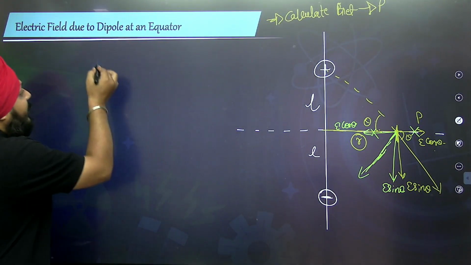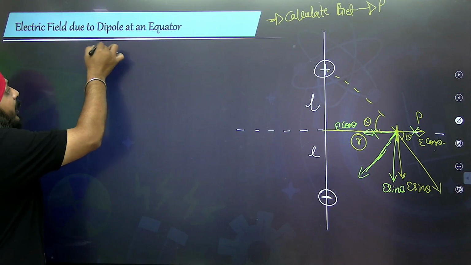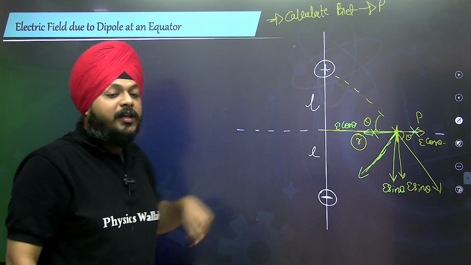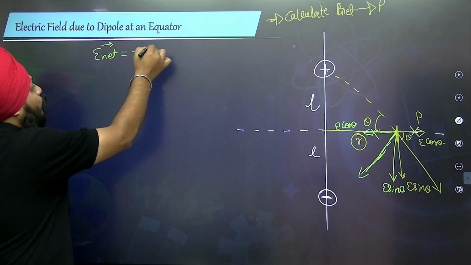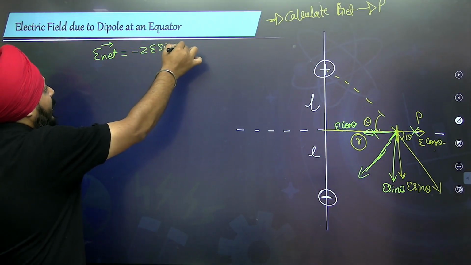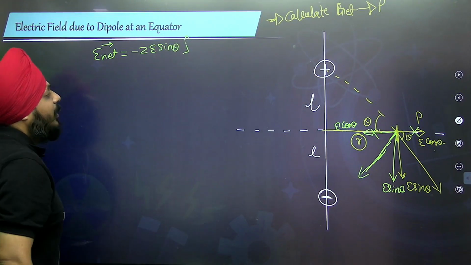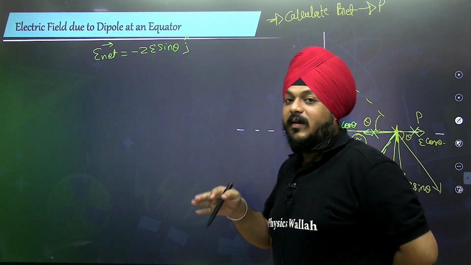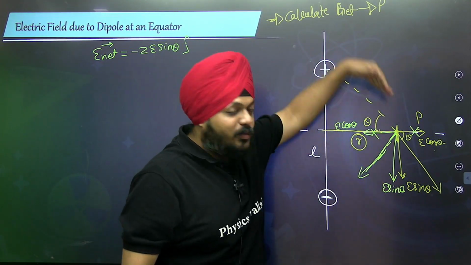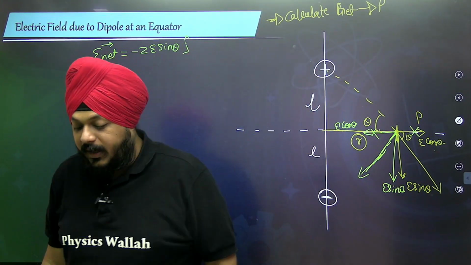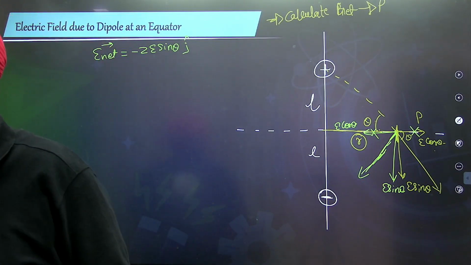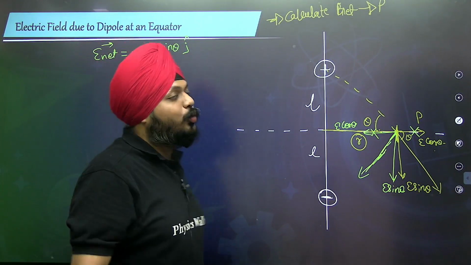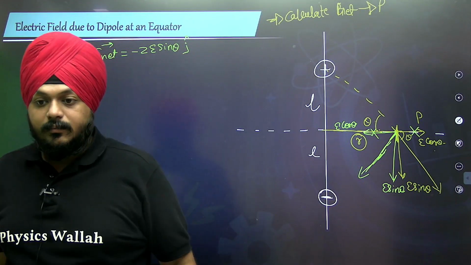So whatever net electric field comes is only because of the vertical component, that is equal to negative of 2E sin theta. In the previous example we took unit vector n, but here we can take j because it is directed in the negative j direction. Yes or no, guys? So the net electric field is equal to negative of 2E sin theta into j.